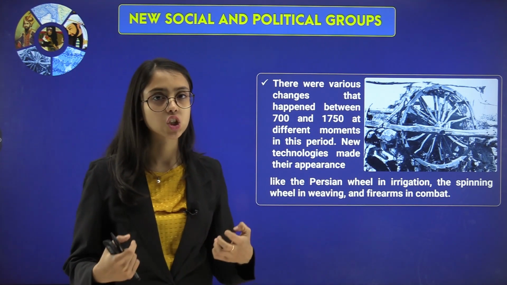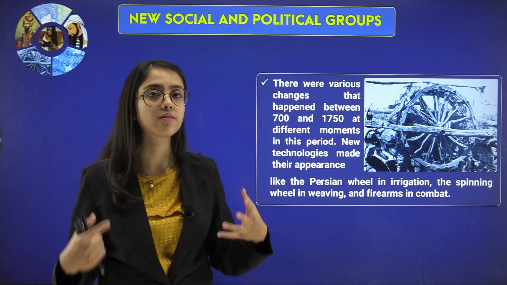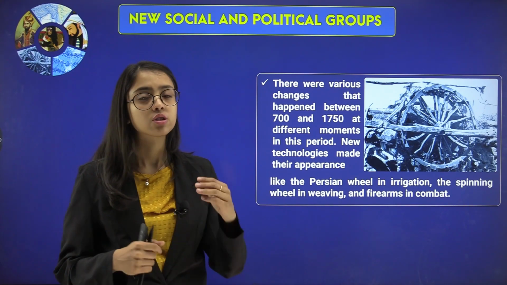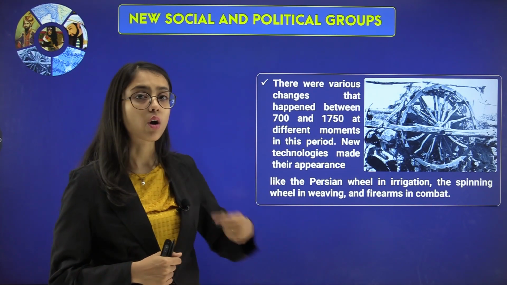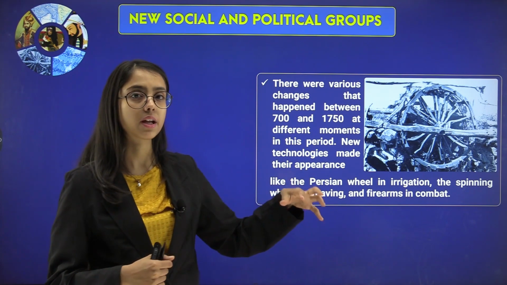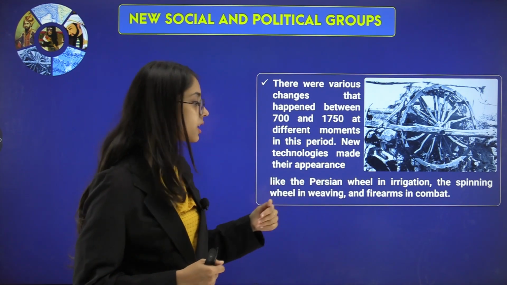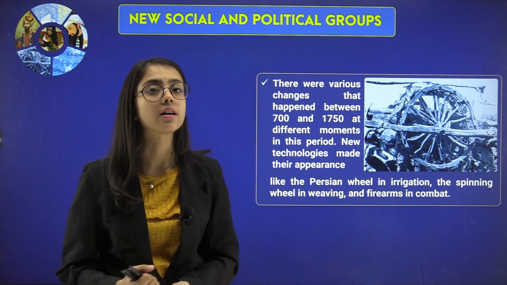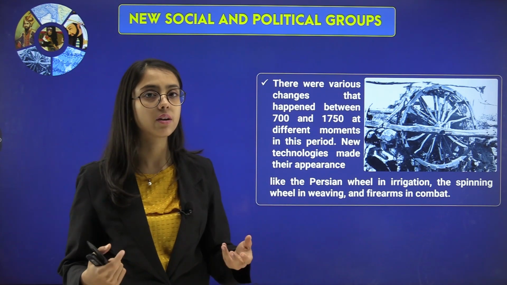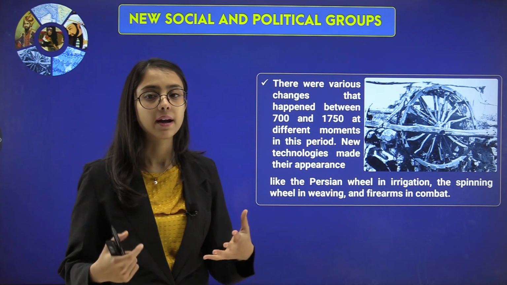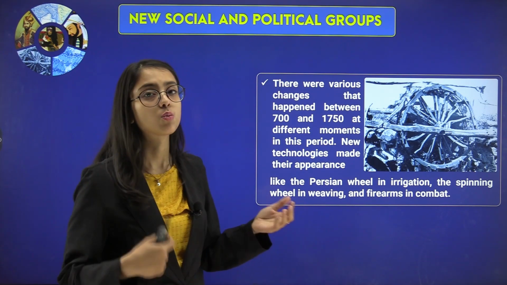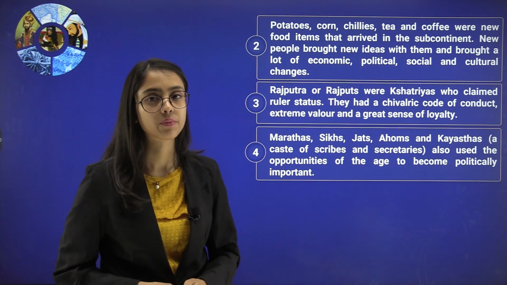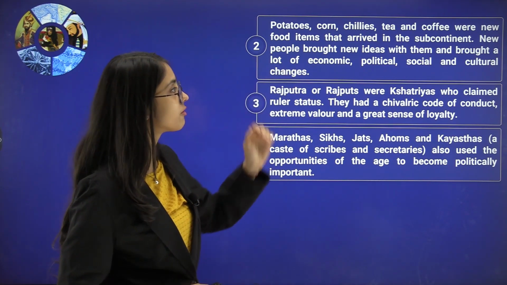So what kind of technological development took place? There was a Persian wheel. As you see here, this is an image of a Persian wheel, which is made from a log of wood. It was used in irrigation to draw water and provide proper water supply to each field. Then there was a spinning wheel, the charkha, used in weaving cloth. Then there were firearms in combat. Earlier the only weapons were swords, etc., but at that time firearms were used in combat. Guns were also coming.